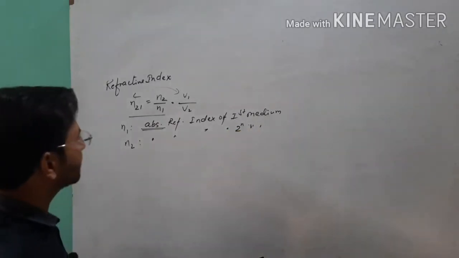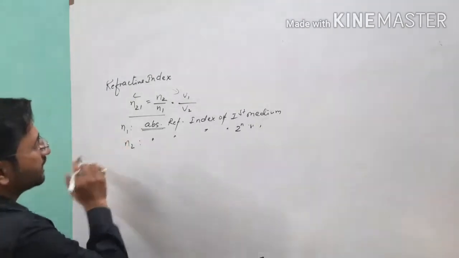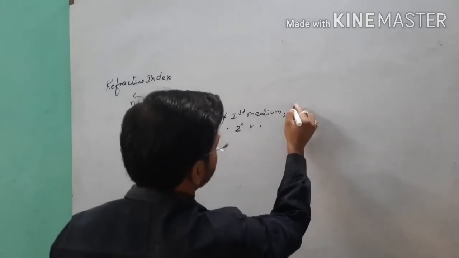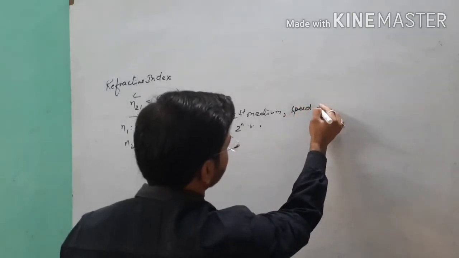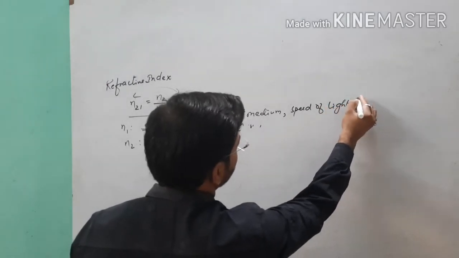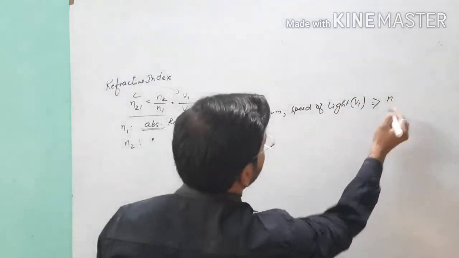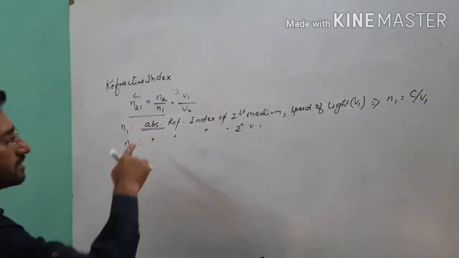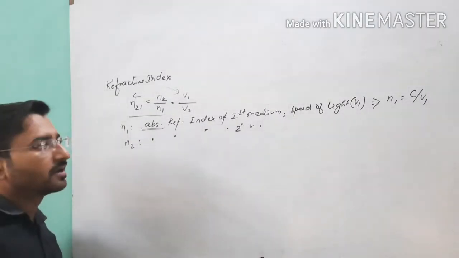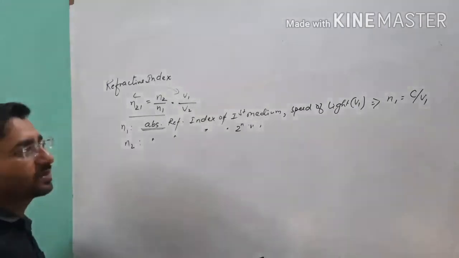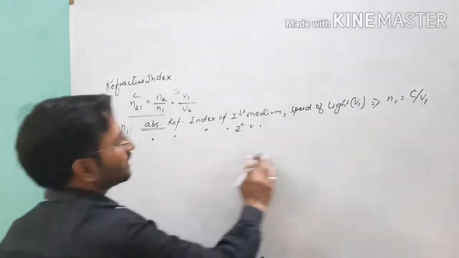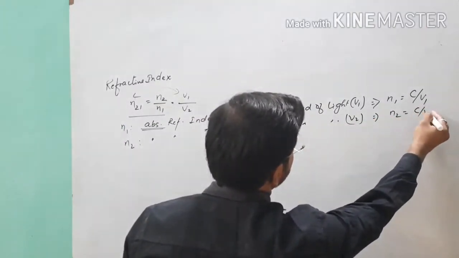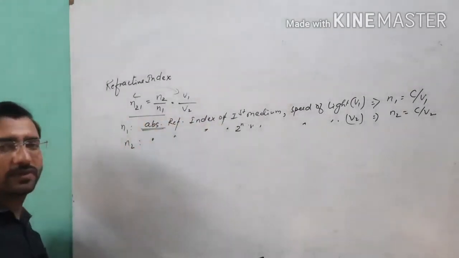Point clear? So if we are thinking about the velocity of light in first medium, suppose the speed of light in first medium is given by V1. So at that time N1 can be represented as C upon V1, because if we are saying it is the absolute refractive index of first medium, it means that light is coming from vacuum to that medium. So N1 is equal to C over V1. Similarly, the same condition I will use for this. It is equal to C over V2.